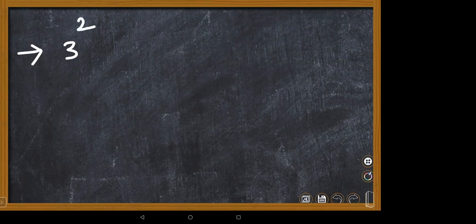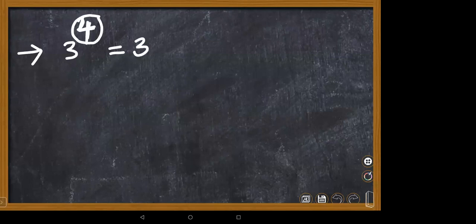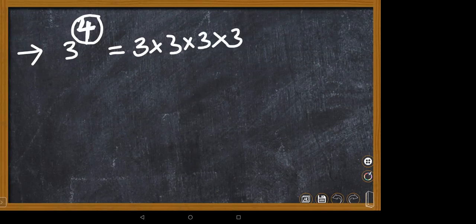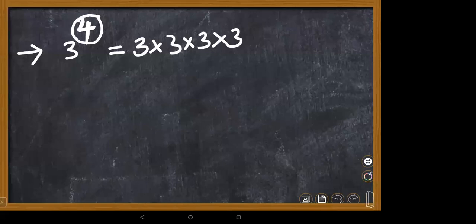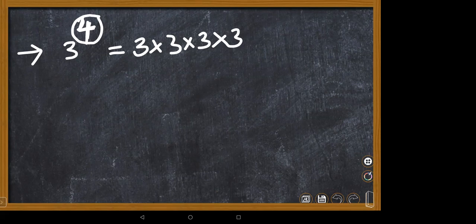Ma'am, we can take 3 to the power of 4. Okay, 3 to the power 4. That means, ma'am, power is how many times you write 3: 3 into 3 into 3 into 3, we should do. Very good. 3 into 3 into 3. Power, ma'am, how much is that? It means we should not do 4 into 3, because they are asking to multiply, they are not asking to add them.